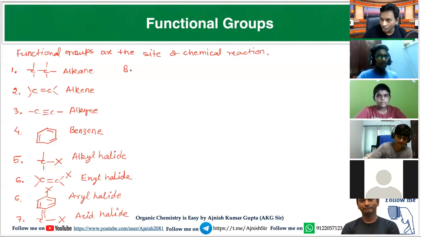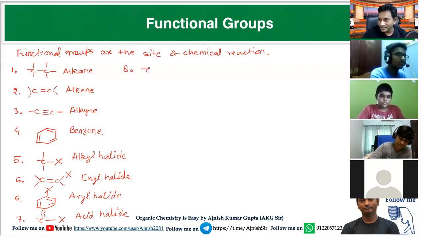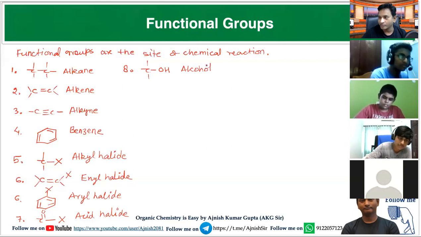Now come to oxygen containing compounds. When single bonded carbon is connected with OH, this compound is called as alcohol. When carbon-carbon double bond is connected with OH, this compound is called as enol.